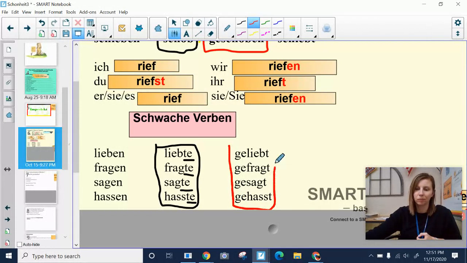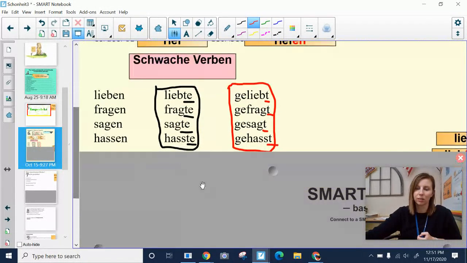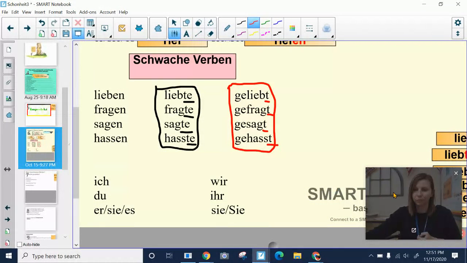That's the ending in perfect. Remember, it has a T. While the other ones have actually an en, they have a T. Okay. How do we conjugate them?